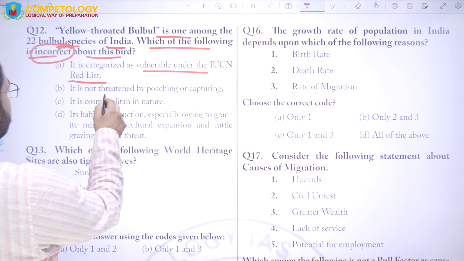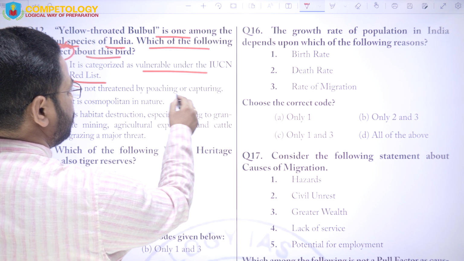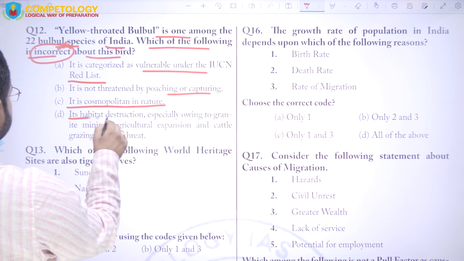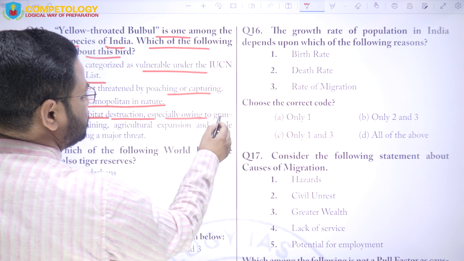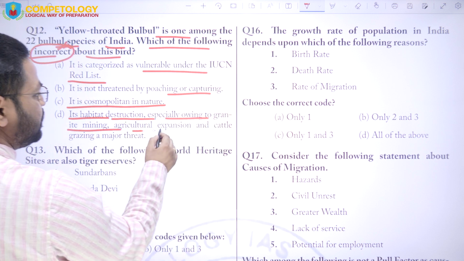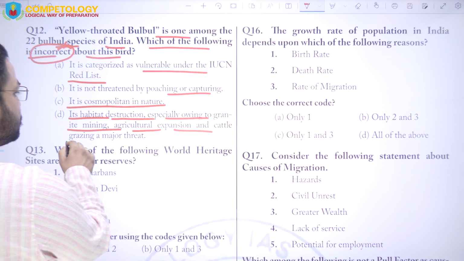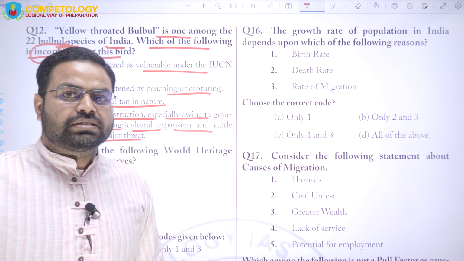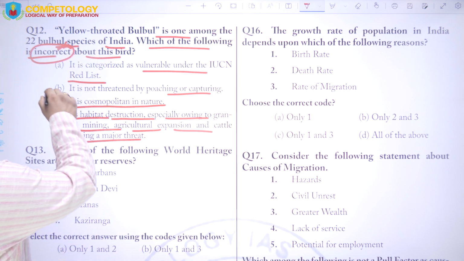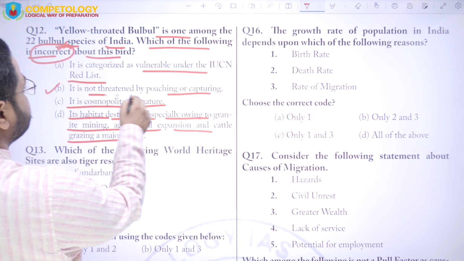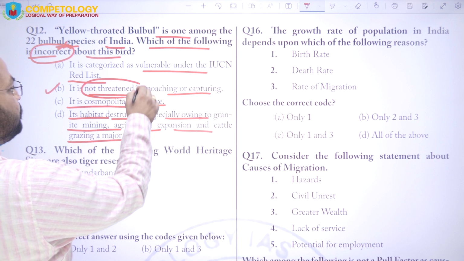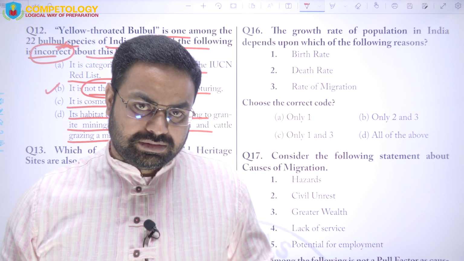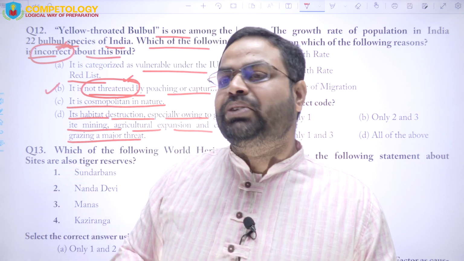So here the answer is, that it is categorized as vulnerable under the IUCN red list. So it is not threatened by poaching or capturing. It is cosmopolitan in nature. Its habitat destruction, specifically owing to granite mining, agriculture expansion, and cattle grazing, are the major threats. So here the answer will be B, that is, it is not threatened. If it would have been threatened, then nobody would have noticed it, so it would not have been part of the question.